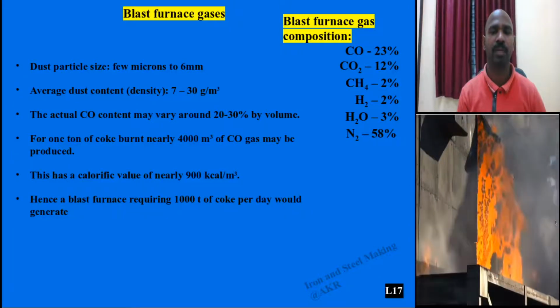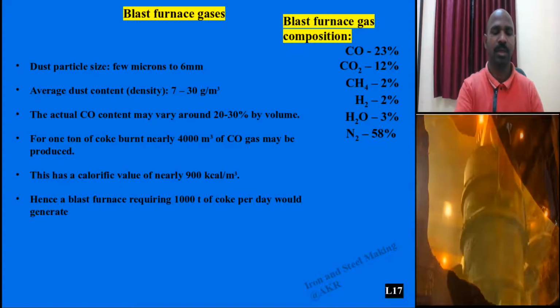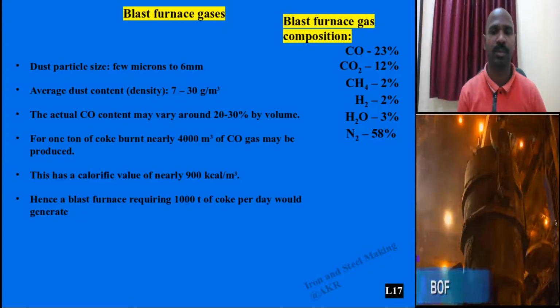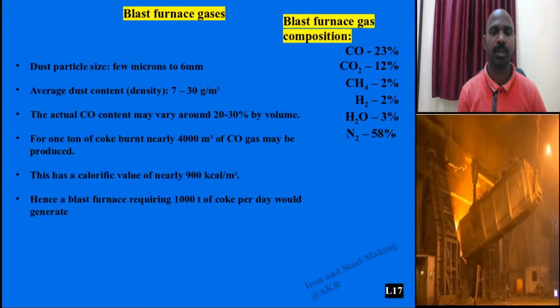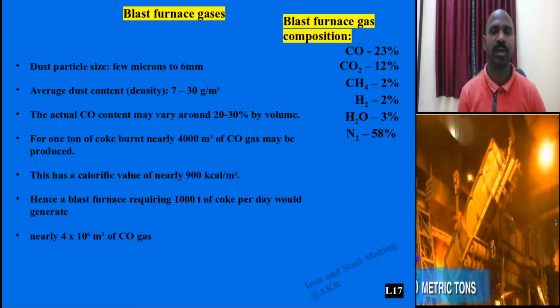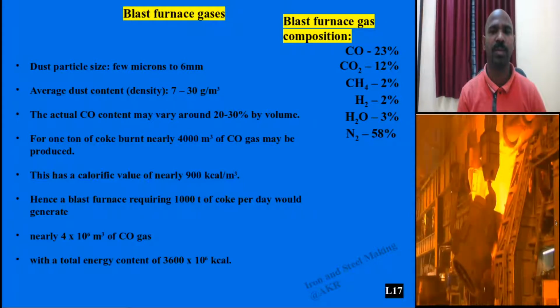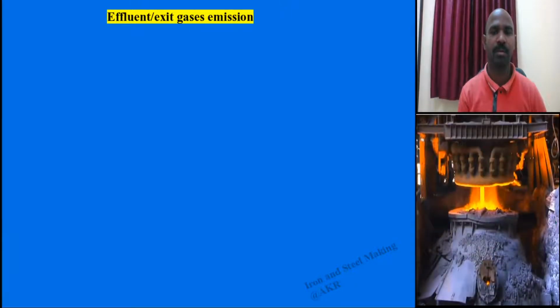In a similar fashion, in blast furnace production, we require around 1000 tons of coke per day. 1 ton is different from 1000 tons. So how much gas will be generated? 4 into 10 power 6 meter cube. And how much energy will be generated? 3600 into 10 to the power of 6 kilocalories. See the situation. These blast furnace gases are also called effluent and exit gas emission.